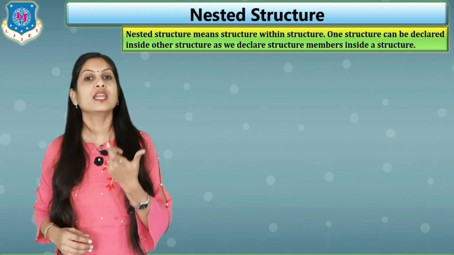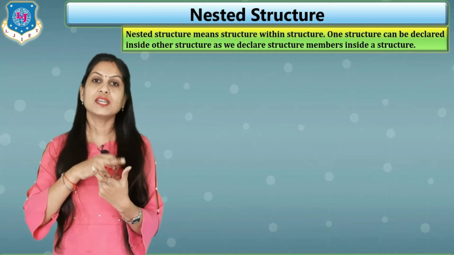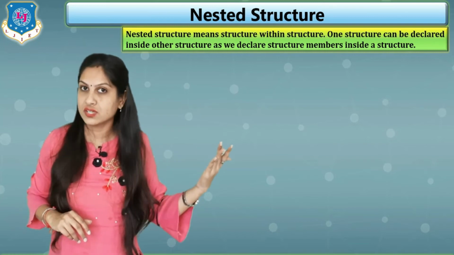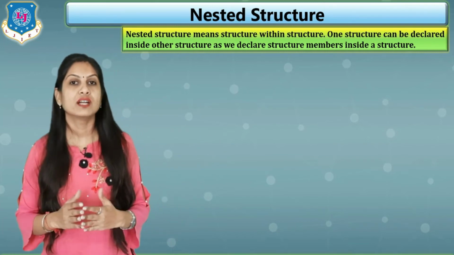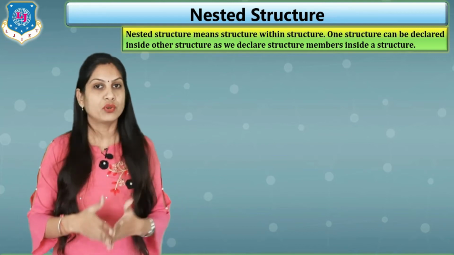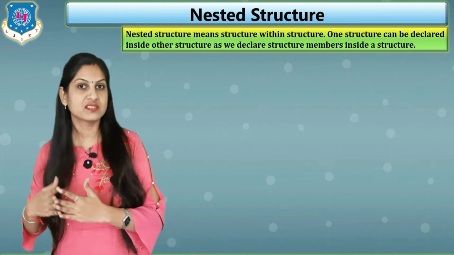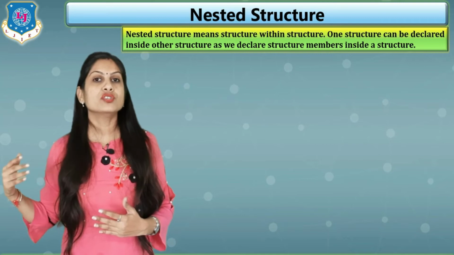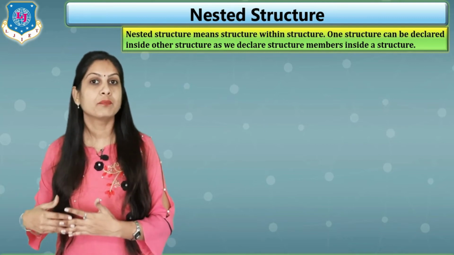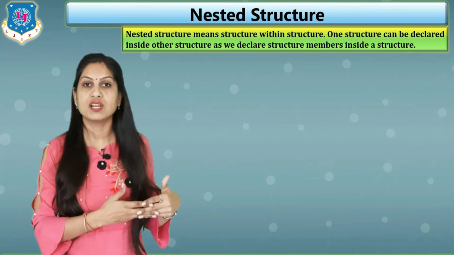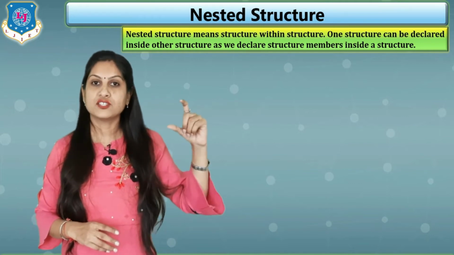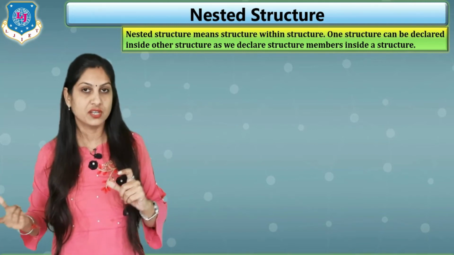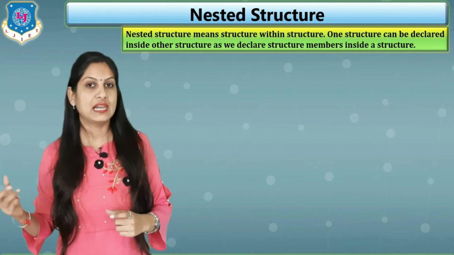Because the birth date again has 3 members, that is date, month and year. So for that birth date we are specifying another structure. Why? Because suppose in our record students are there, employees are there, and some other persons are there. Each and every person has a birth date, clear. So when you want to maintain the record for each separate person, for an employee separately, for a student separately, then you can write a separate structure for a birth date and call that structure inside the different structures, for a student also, for an employee also, clear.